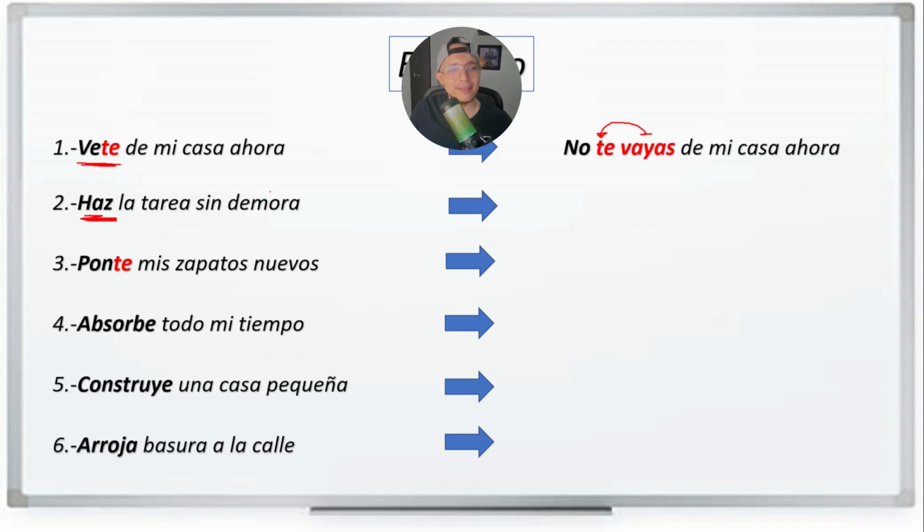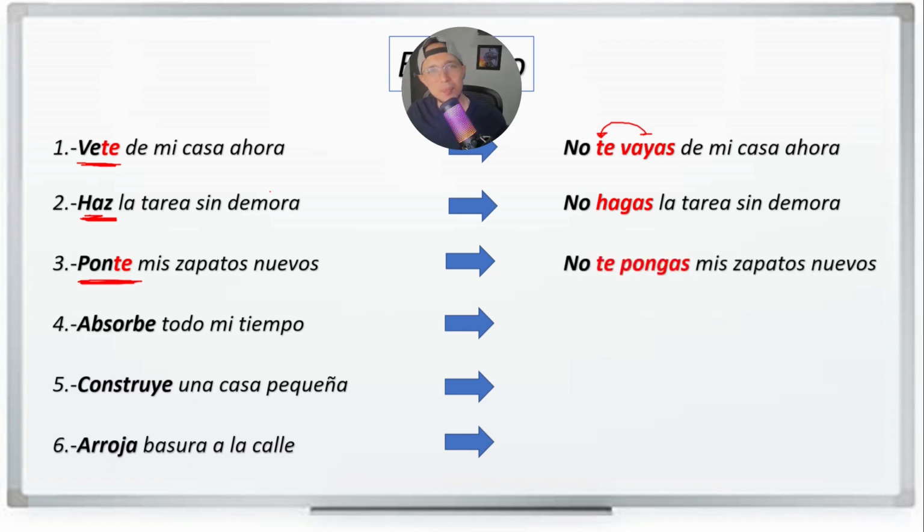Haz la tarea, we change haz into the subjunctive. No hagas la tarea. Ponte mis zapatos, put on my shoes, we say, no te pongas mis zapatos nuevos, don't put on my new shoes. Absorbe todo mi tiempo, we say don't absorb all my time. No absorbas todo mi tiempo. One more time, no absorbas todo mi tiempo.